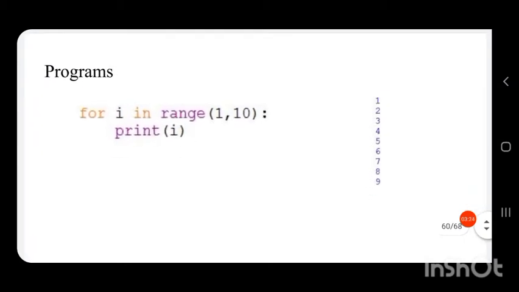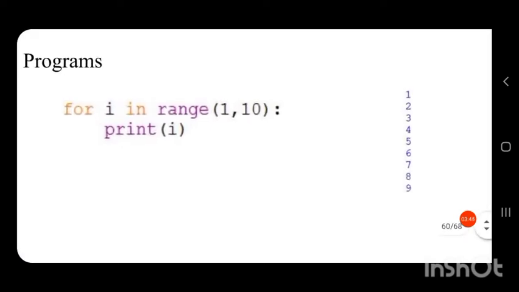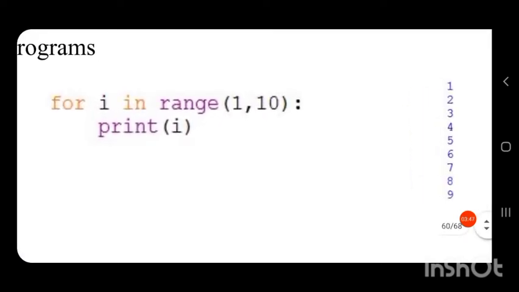This is a small program to show the working of a for loop. We know that the for statement has the syntax for control variable in either sequence or range. Here the example is in range.